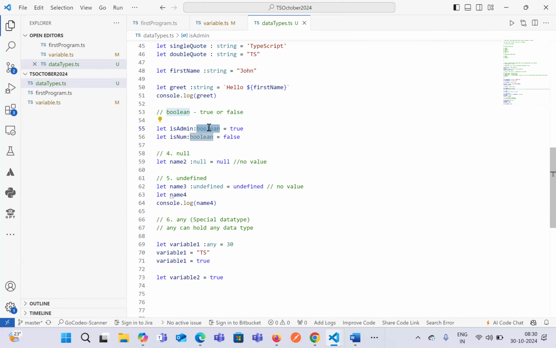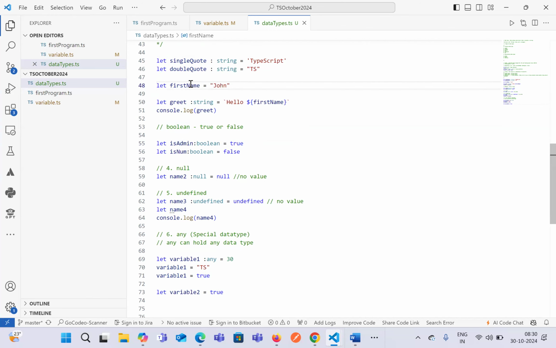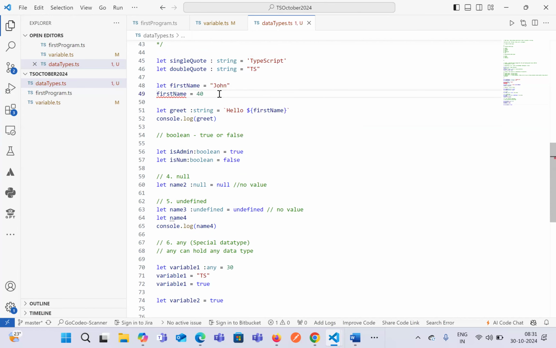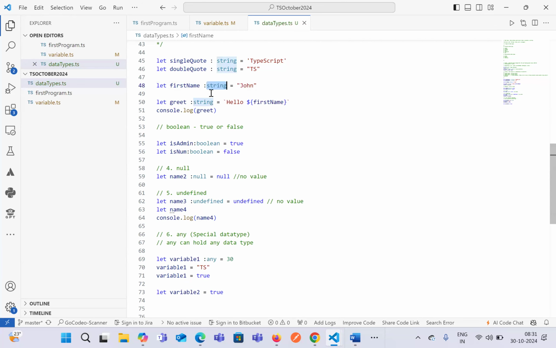But anyways, let's say you forgot to define the data type at that point of time. TypeScript is smart enough to identify it based on the data that we are trying to declare. If you remove this string from here, it automatically identifies the string data type. And also it will not allow you to enter any other data type than what you have originally declared, though you have not defined anything. Whereas in JavaScript, it is allowed because JavaScript is a dynamically typed language and it does not check type safety at the time of writing the code.